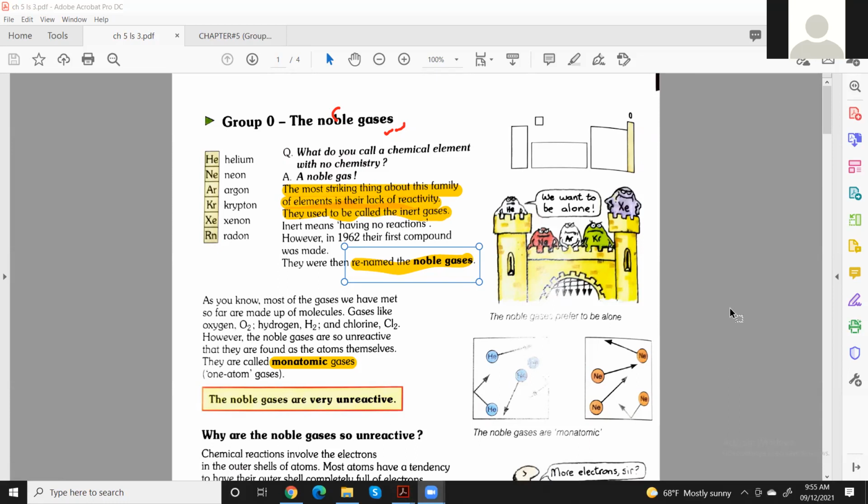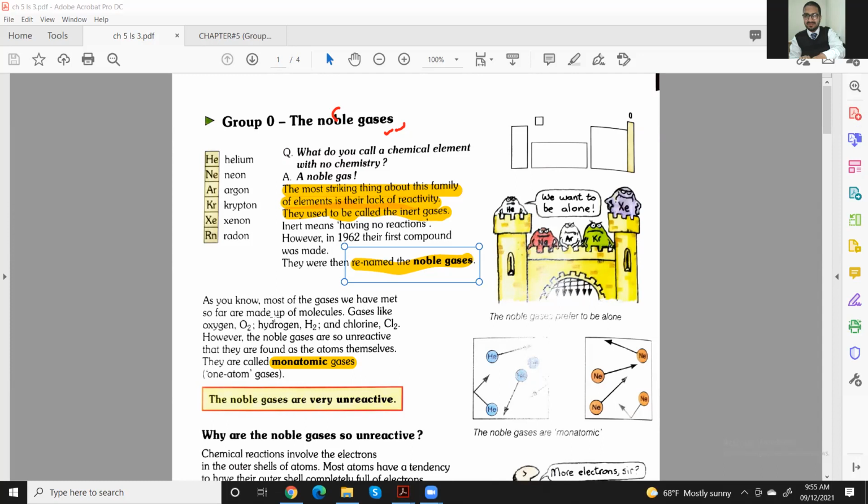The most striking thing about this family of elements is their lack of reactivity. They used to be called the inert gases. Inert means having no reaction. However, in 1962, their first compound was made. They were then renamed the noble gases. Thank you very much.